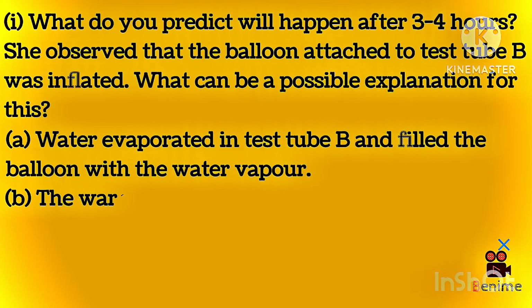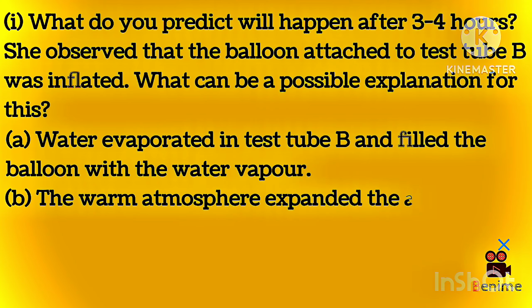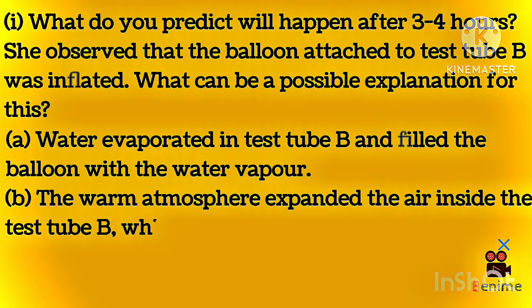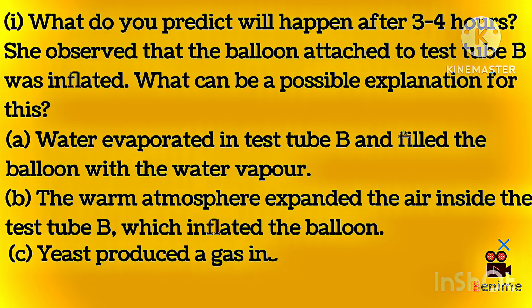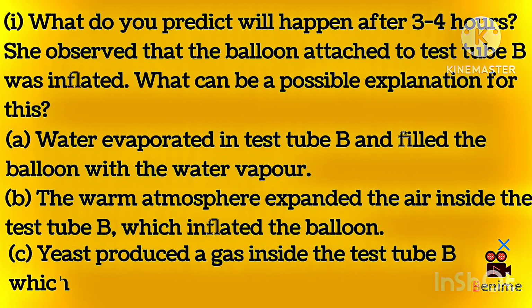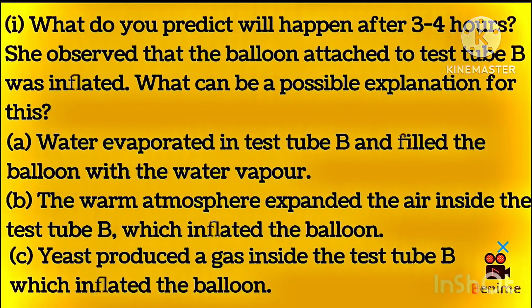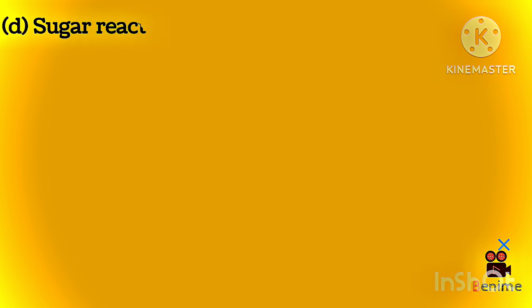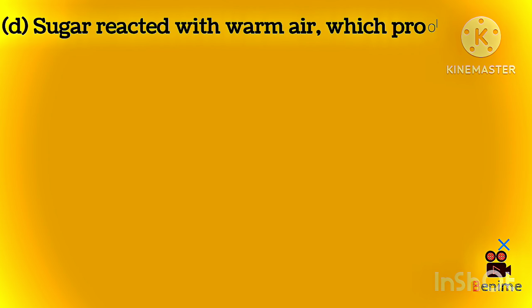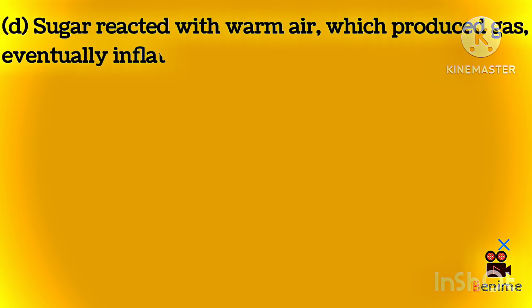A. Water evaporated in test tube B and filled the balloon with the water vapor. B. The warm atmosphere expanded the air inside the test tube B, which inflated the balloon. C. Yeast produced a gas inside the test tube B which inflated the balloon. D. Sugar reacted with warm air, which produced gas, eventually inflating the balloon.